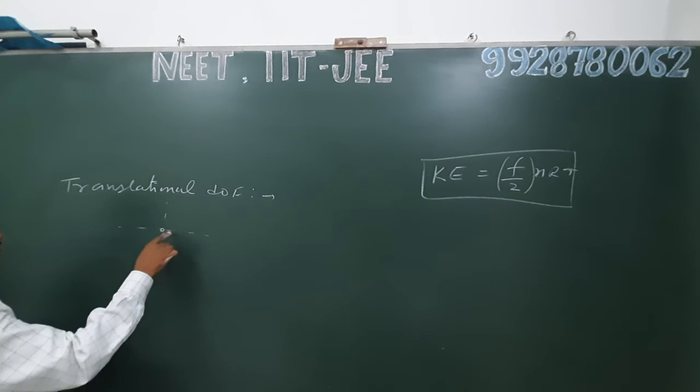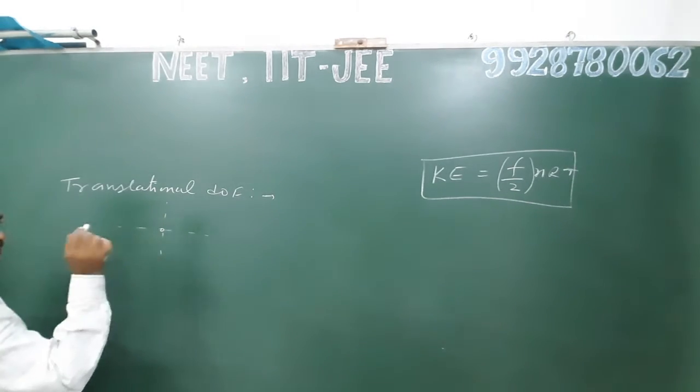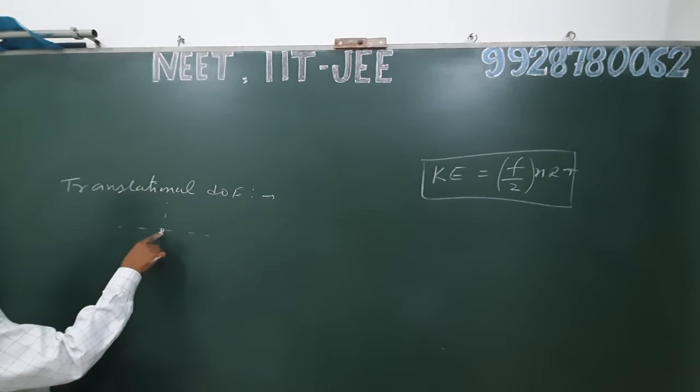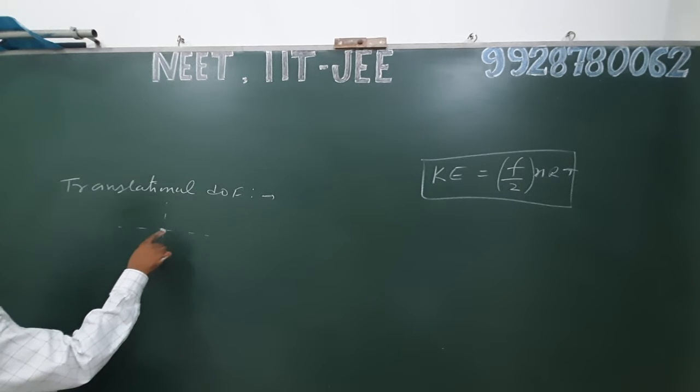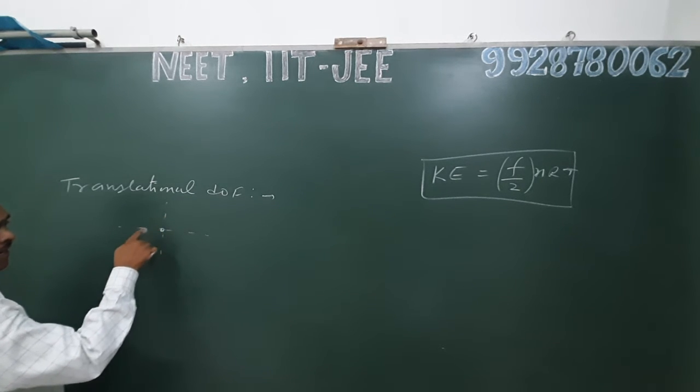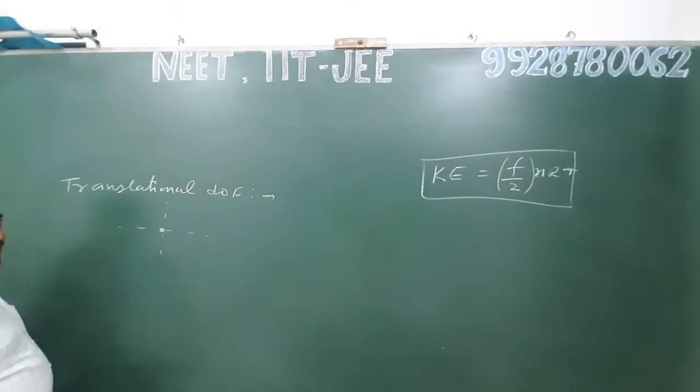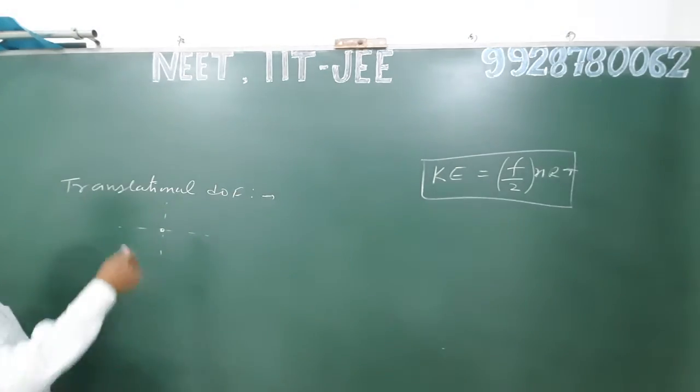It is the origin, where x, y and z axes pass through the origin. When the center of mass shows migration along x, y and z,